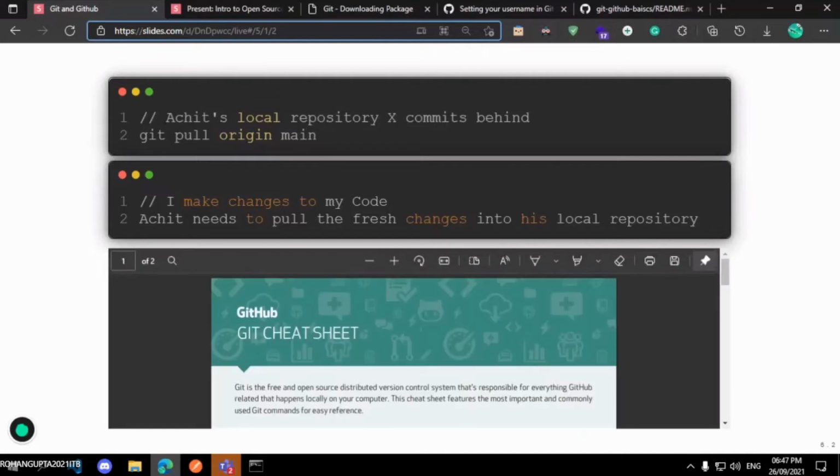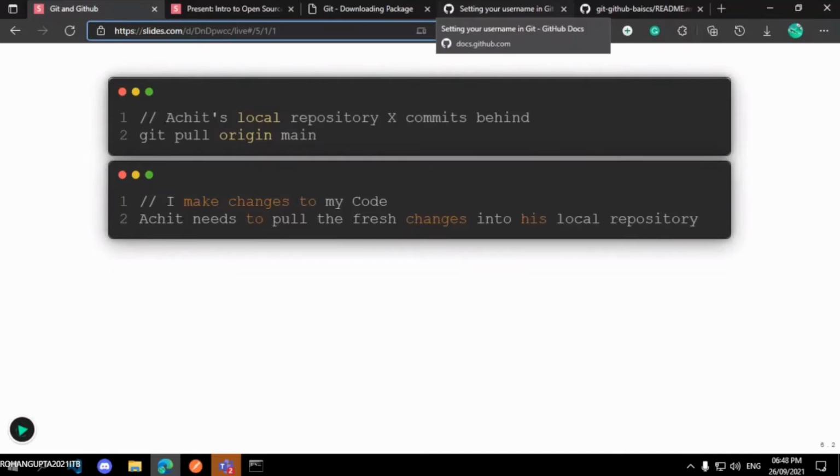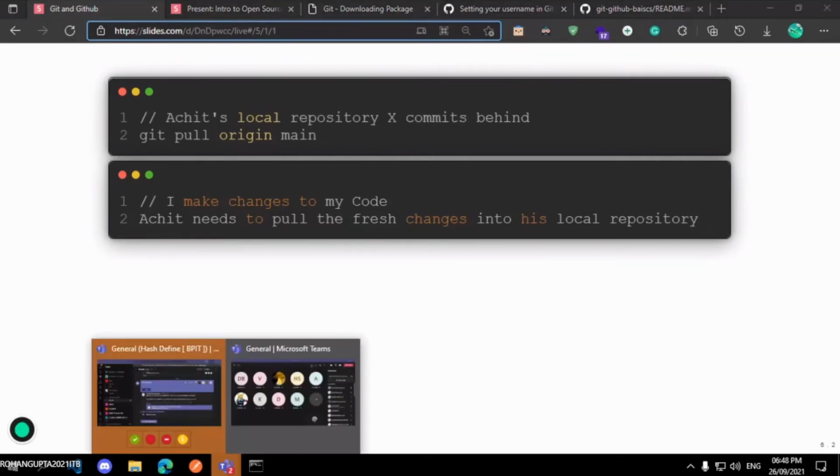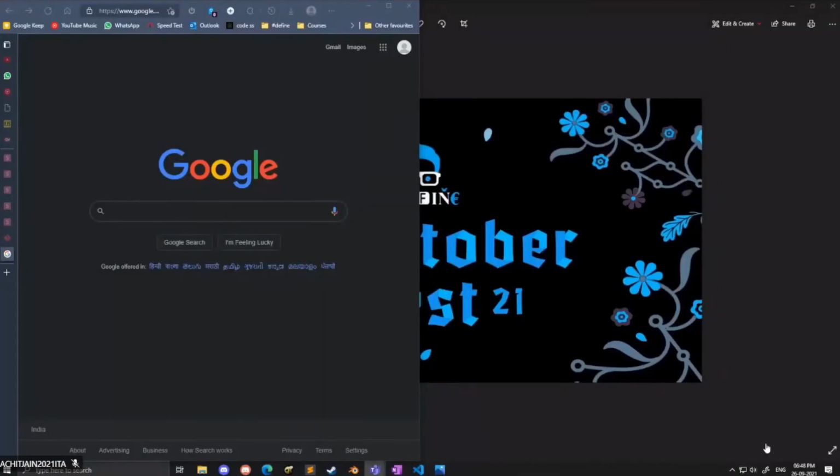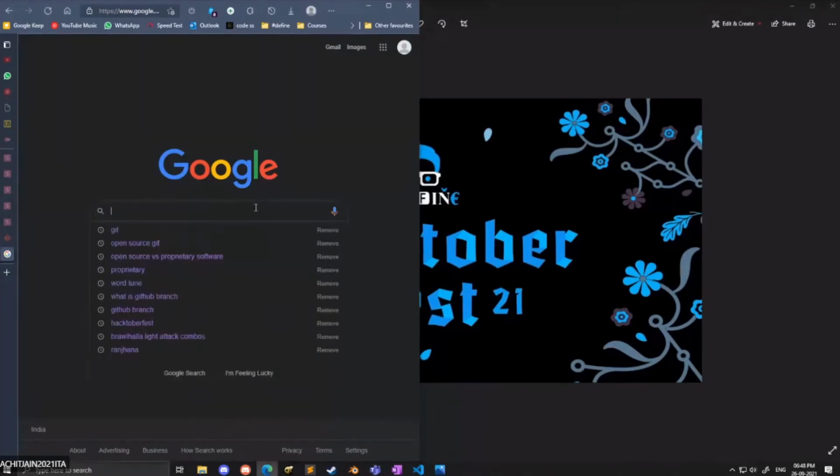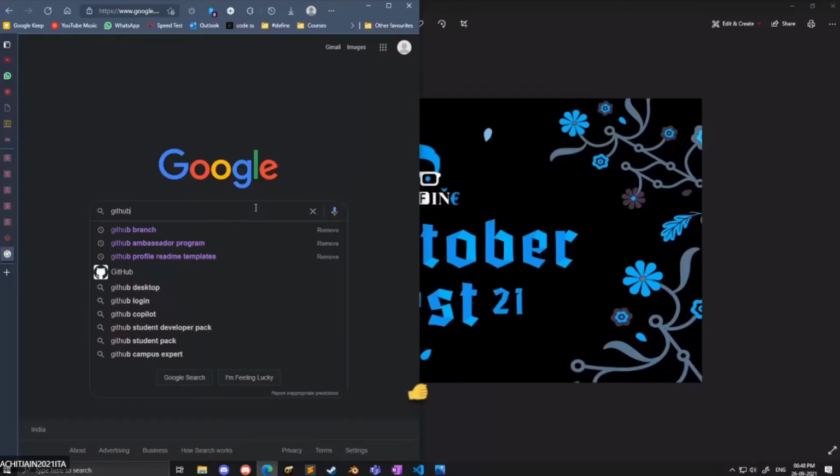Okay. Now Achit Jain will share his screen, and I will show you something interesting. Okay, Achit, please share your screen. Is it visible? Can everyone see Achit's screen? Yes.